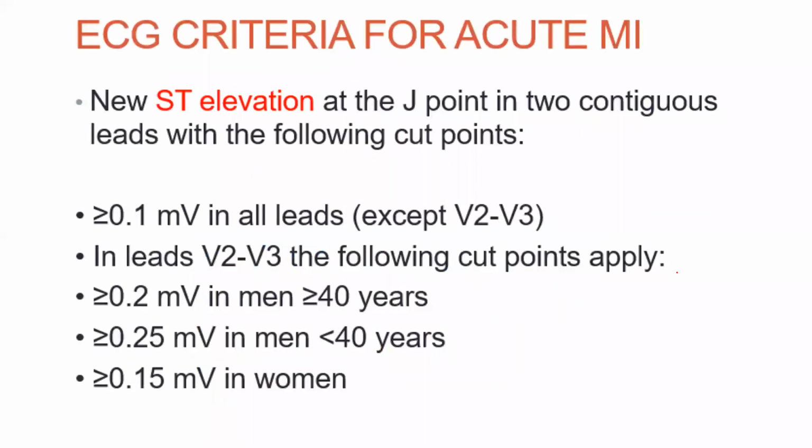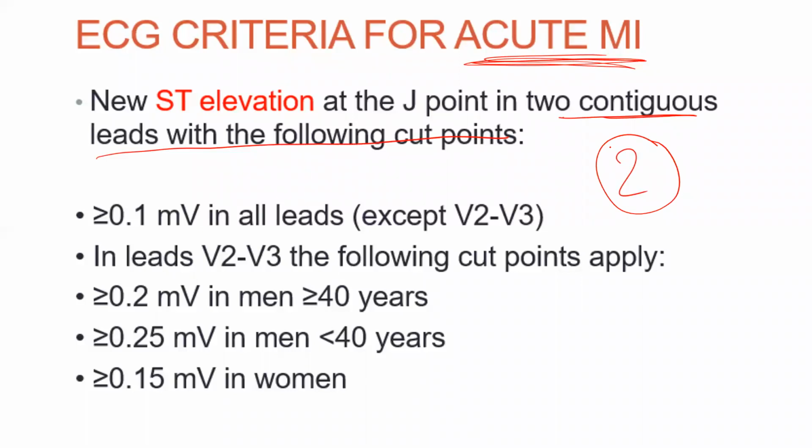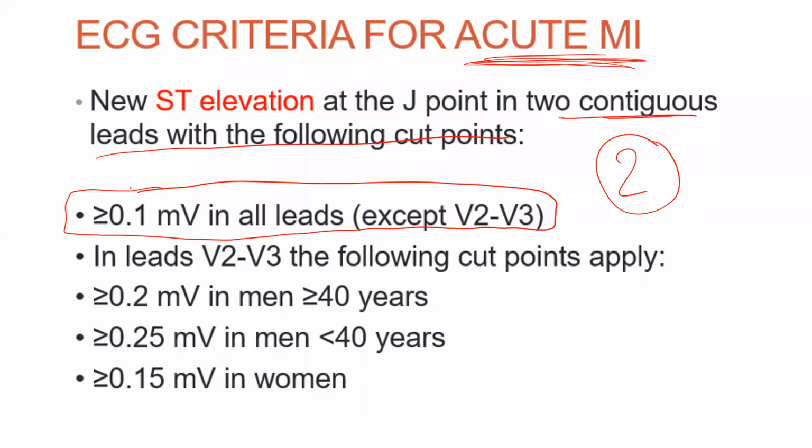And what are the ECG criteria for acute MI? In case of ST elevation, it is at the J point in two contiguous leads with the following cut points. Two leads you have to take, contiguous leads you have to take. That is more than 0.1 millivolt of elevation in all the leads except V2 and V3. And for V2 and V3 we have special categories. If you remember this much, I think for you that is more than enough.